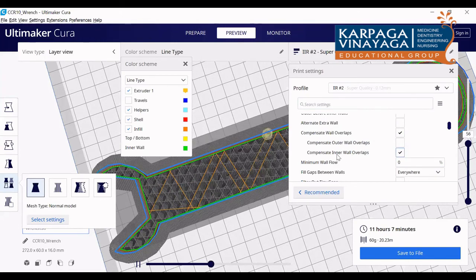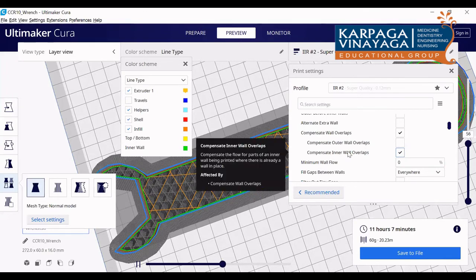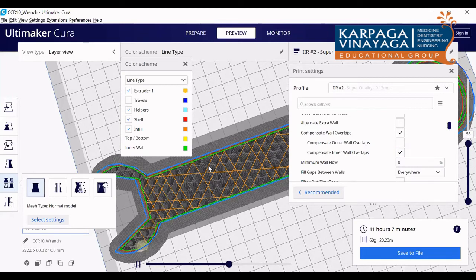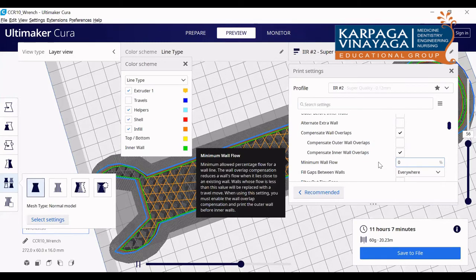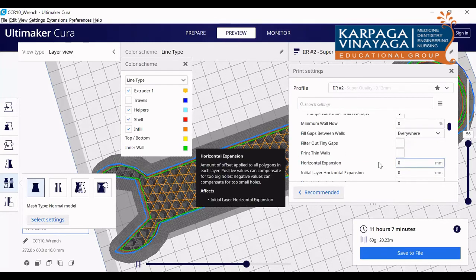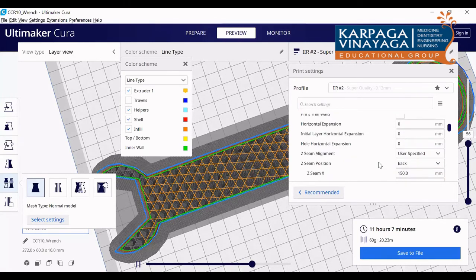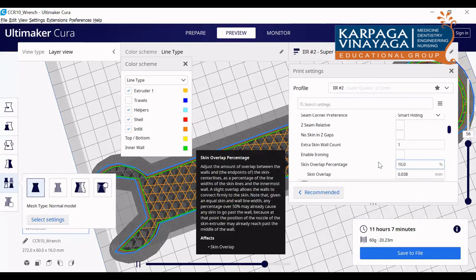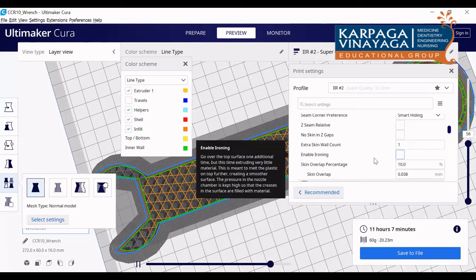Just click only the inner wall, don't go for the outer wall. Then these other things, you don't touch anything. There are so many options. Don't touch anything.